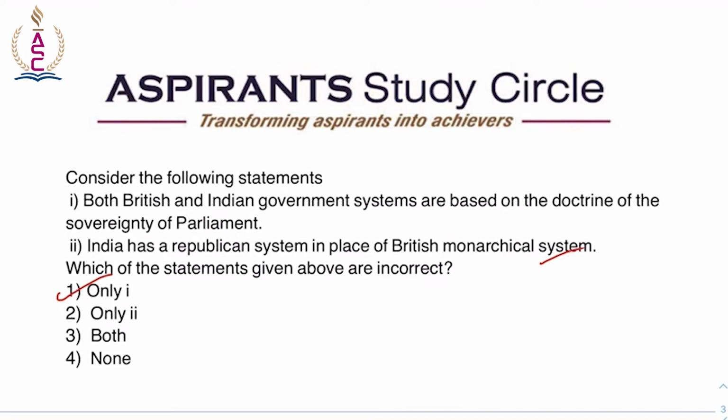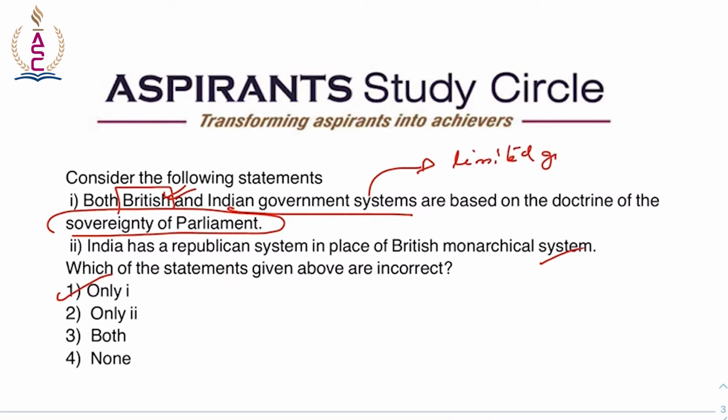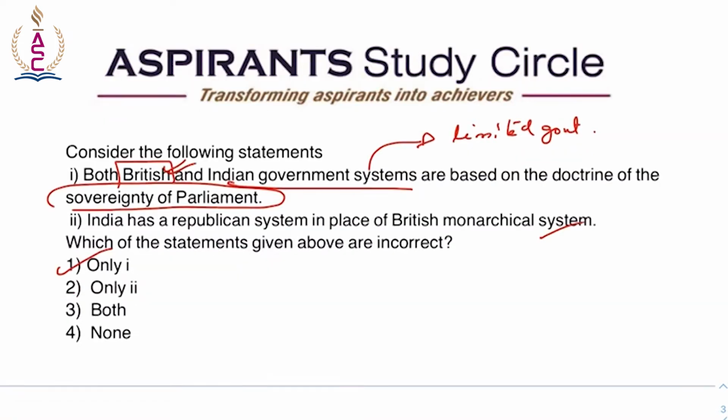So here this sovereignty of parliament is applicable only with respect to the British system, and with respect to Indian government, it is a limited government. So here the answer becomes only 1.